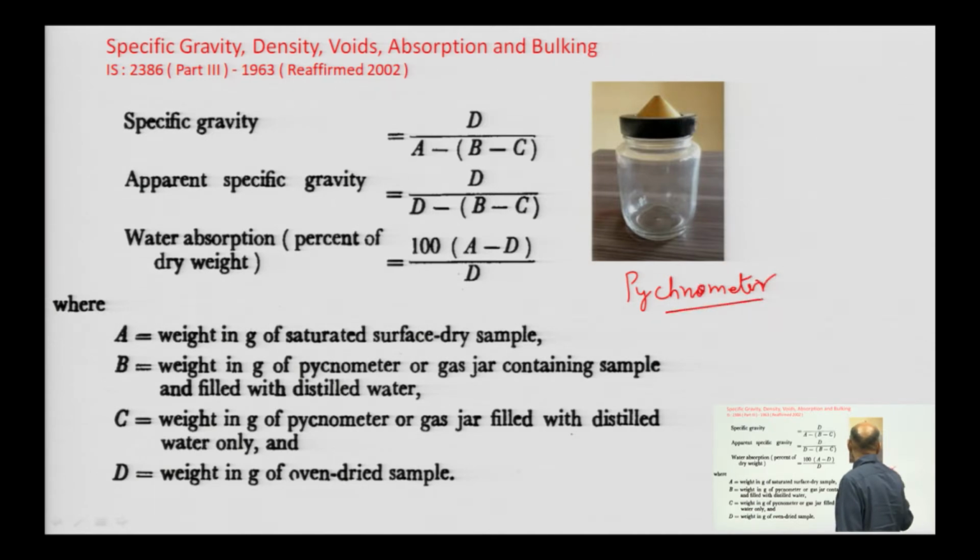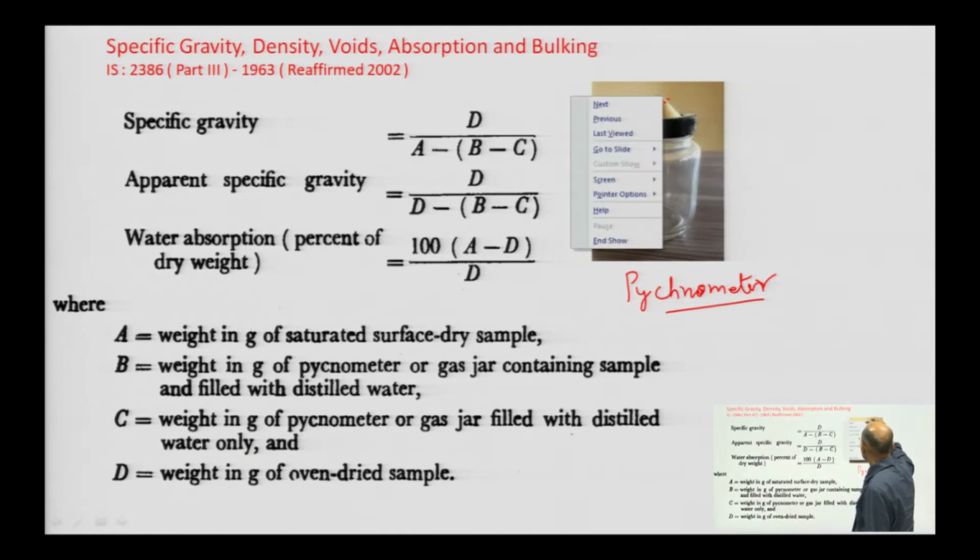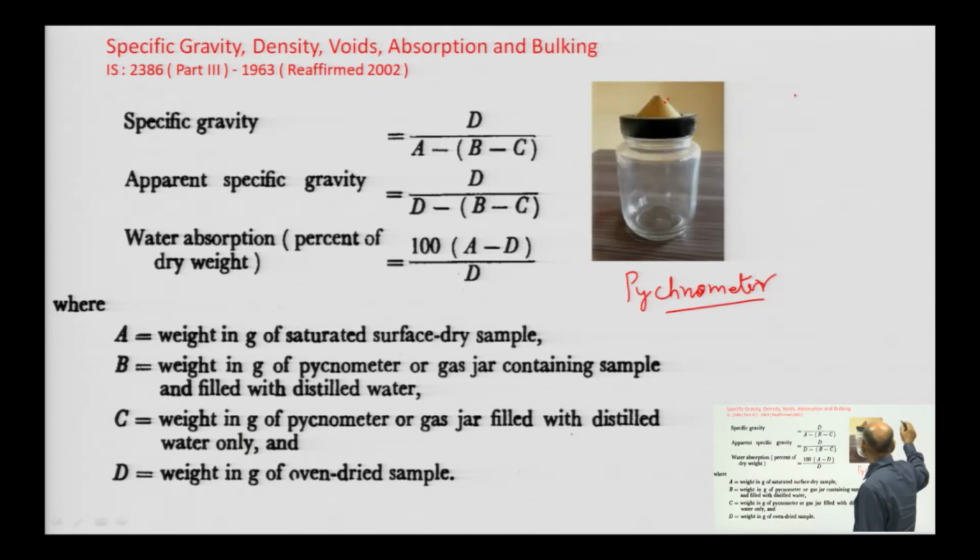This is made of glass, and here brass is there, with a certain hole in it, and we can tighten it with the help of rubber. A rubber gasket will be there so that water does not leak and the effect of surface tension is less. The hole is very small, so that air can come out from this pycnometer.